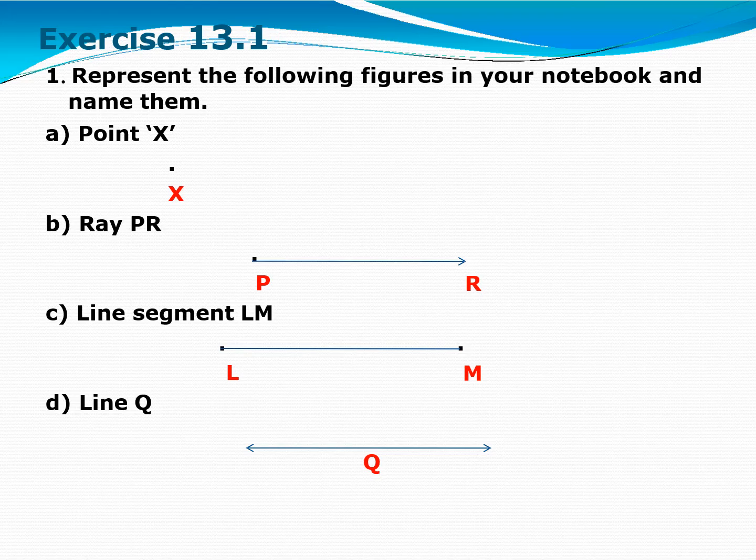This is ray PR. C part, line segment LM. It has a fixed length, right? 4, 5, whatever size you want, you can draw and name it as LM with two endpoints. Next is D part, line q. You have to name it with a single small letter q. This is line q. Clear? The rest of the questions you do in your book, exercise 13.1. Fine.